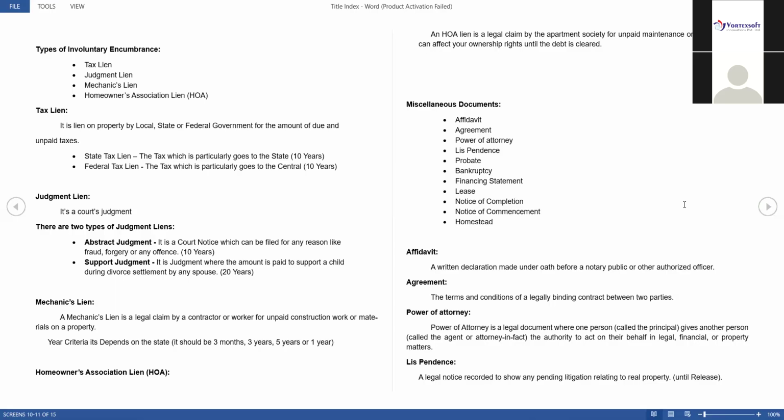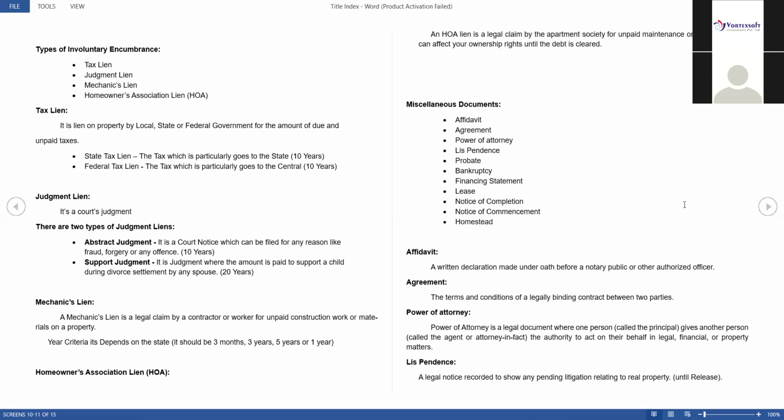In that agreement they have mentioned that you have to pay this amount, for example, $10,000. Now after completion of that work, that person refuses to pay $10,000. Now he is saying I will pay only $8,000 or $9,000. Okay, so after that, the contractor has the right to go to court.